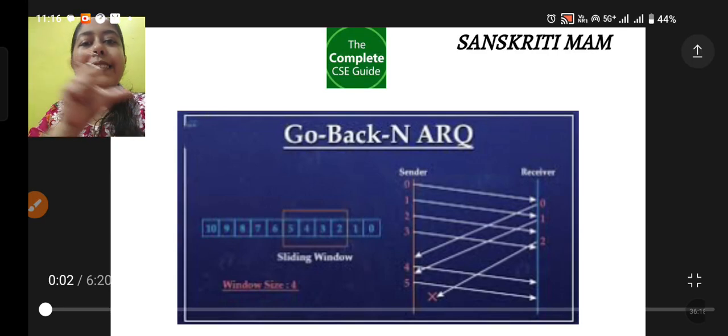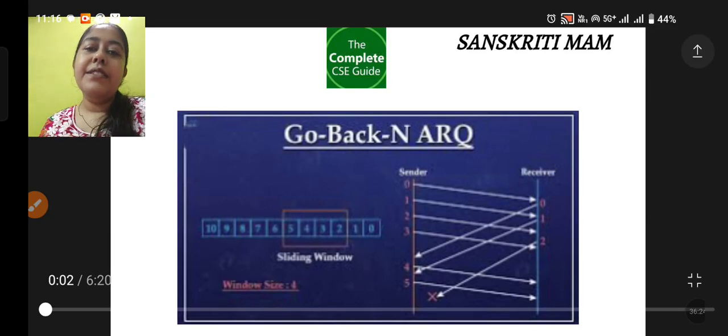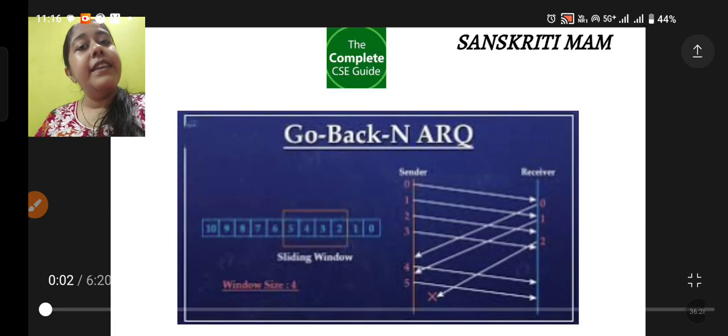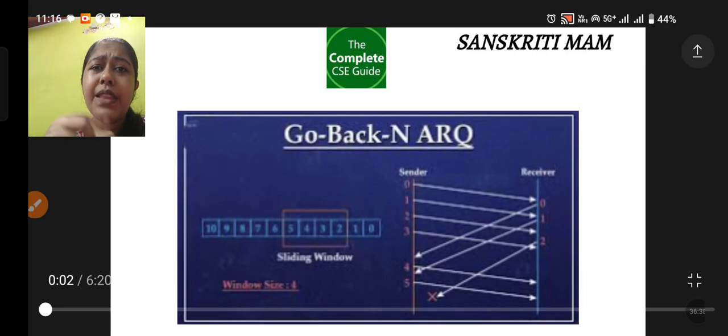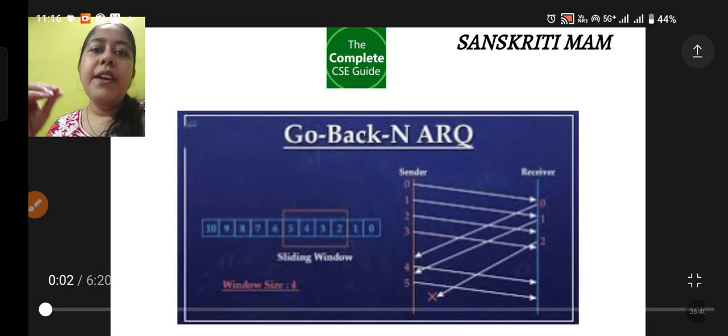So obviously the channel is being used simultaneously, but a particular disadvantage is there, that we have to send all the frames, whether they are correctly sent or not doesn't matter. If any corrupted frame is found, then all the frames in the particular sender window have to be retransmitted. How we will correct this problem, we will see in the next class.